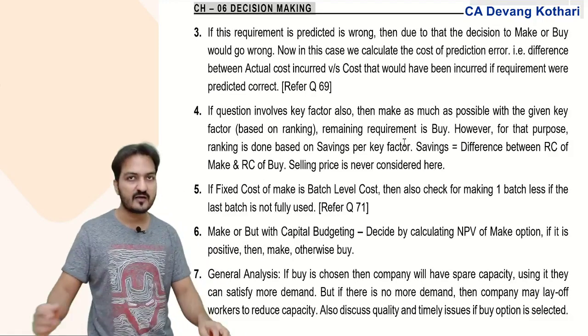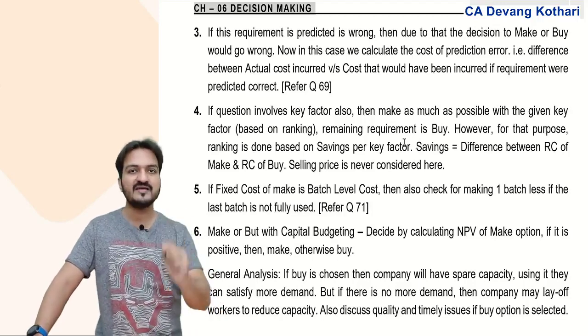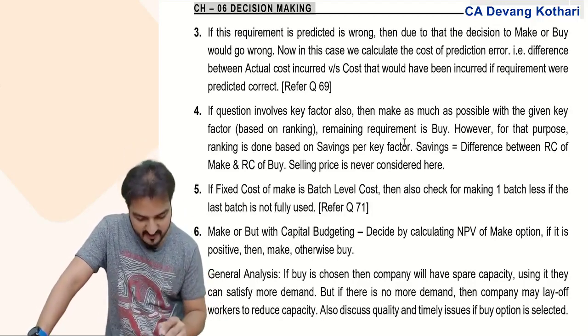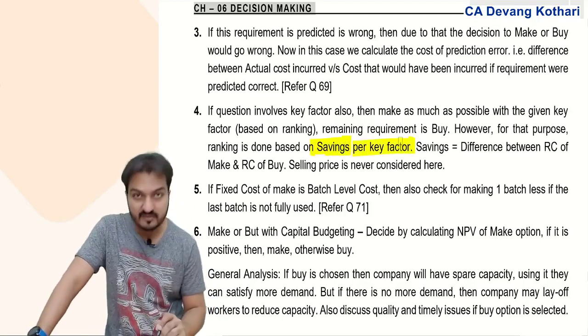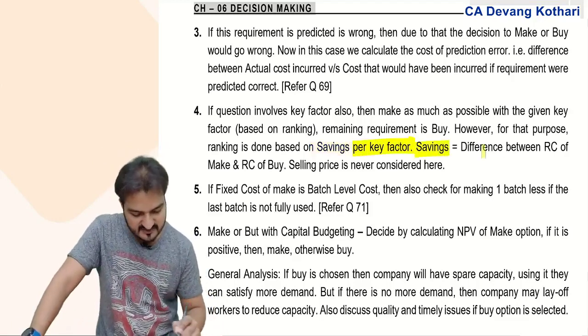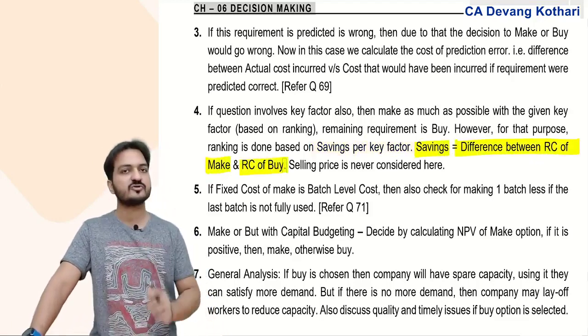So the ranking that I now do here, be careful, ranking is not based on contribution. Ranking is based on savings per key factor, not contribution per key factor. Savings means the difference between the relevant cost of make and the relevant cost of buy.